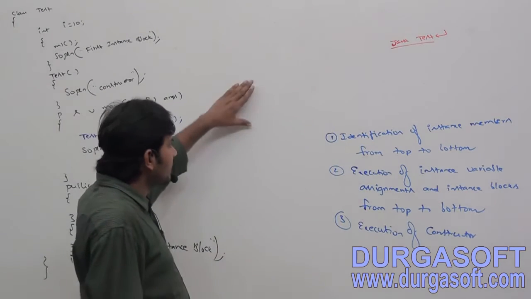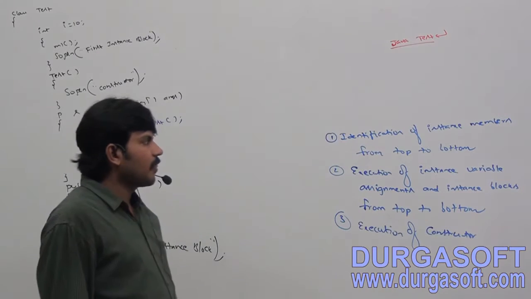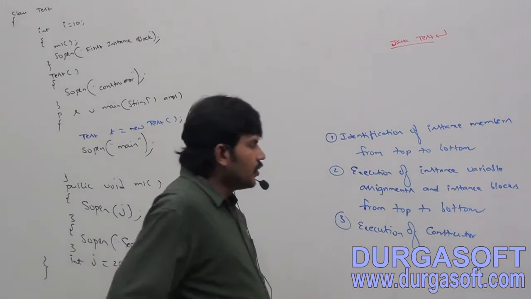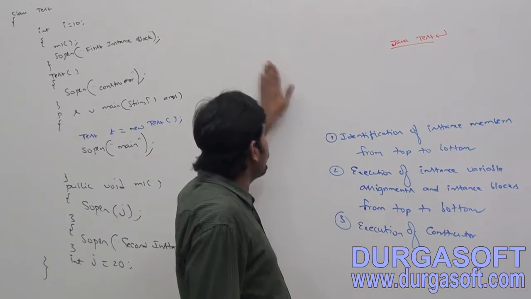First one: identification of instance members from top to bottom.